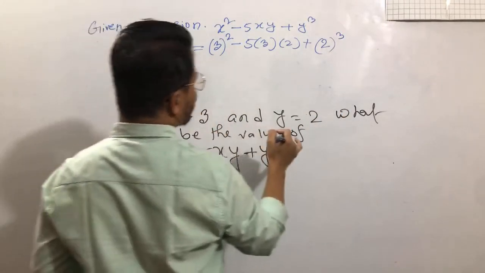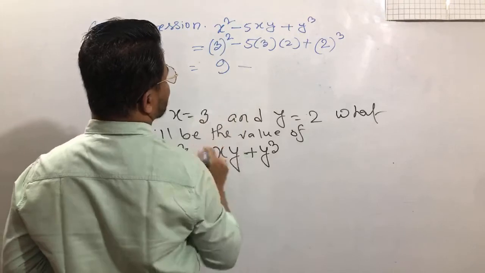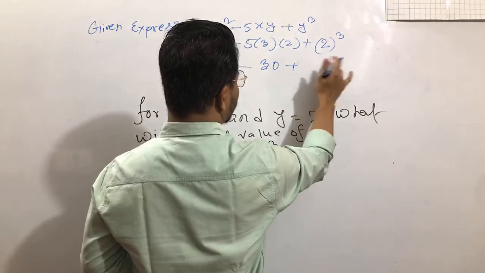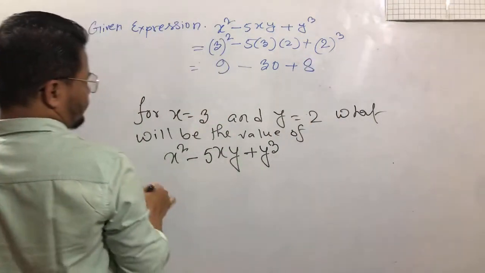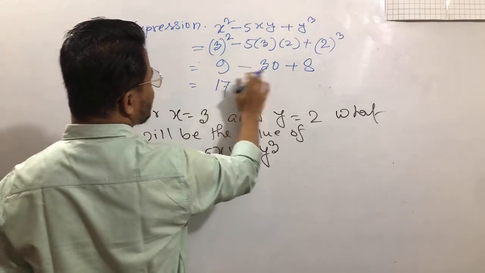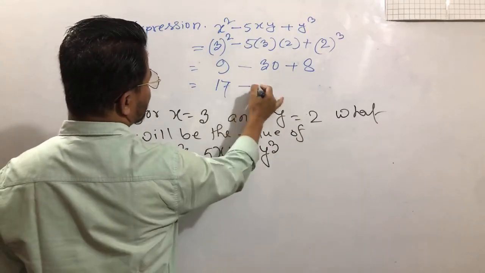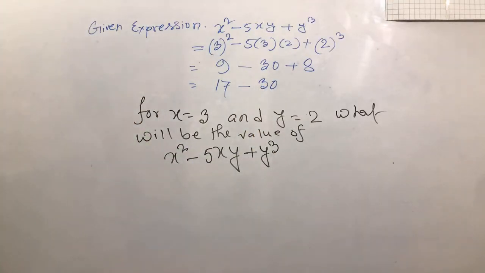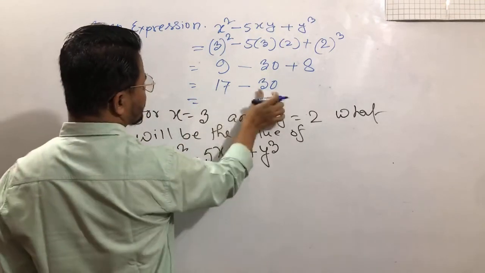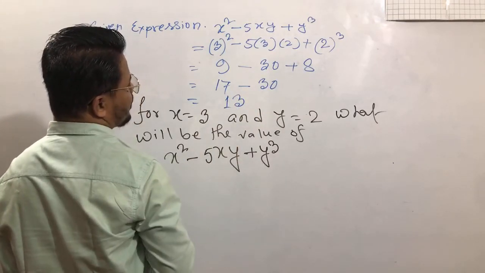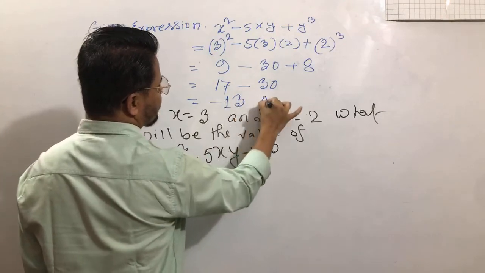3 square means 3 multiplied by 3, 9. 3 5 is 15, 15 times 2 is 30, plus 2 cube. 2 multiplied by 2 multiplied by 2 is 8, and now 9 plus 8 is 17. 17 minus 30, this one answer is minus 13. I think this is the right answer, minus 13.